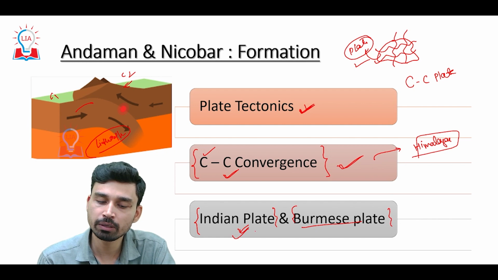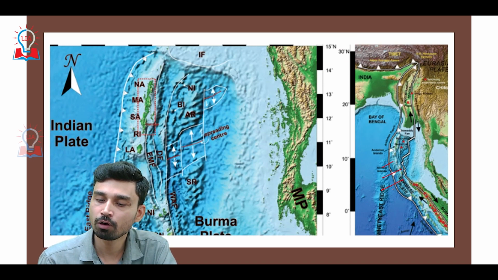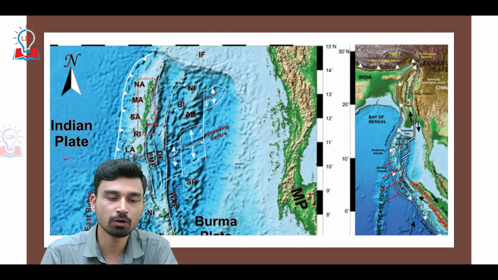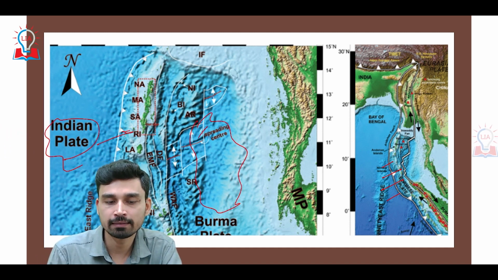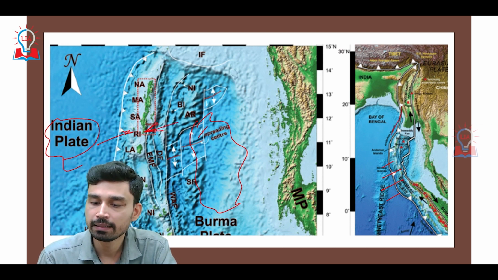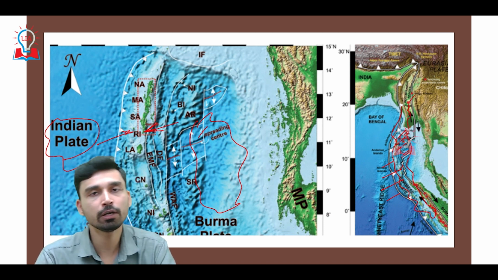And due to collision between Indian plate and Burmese plate, if you look at this particular diagram here, we have the formation of Andaman Nicobar Island. For example, on this side, we can see we have Indian plate. On this side, we have the Burmese plate, and the Indian plate and Burmese plate collided, leading to formation of a chain of islands here.